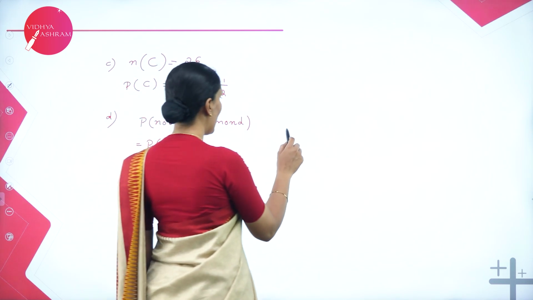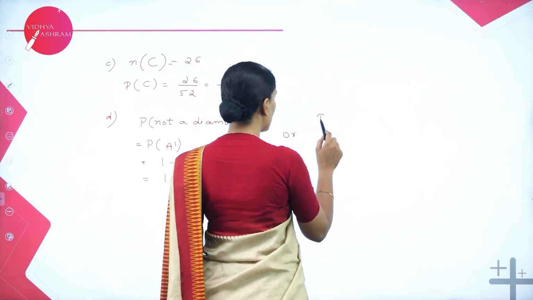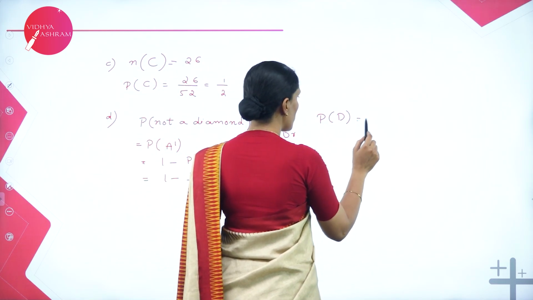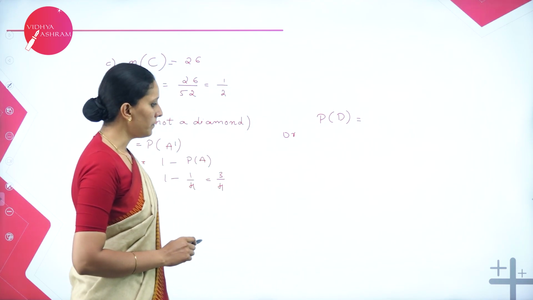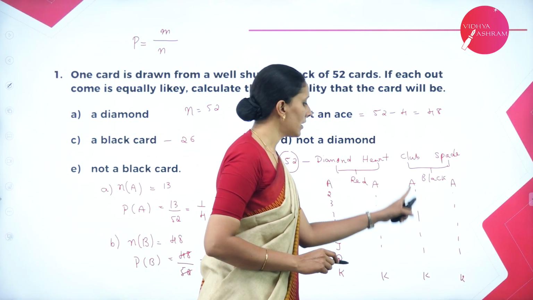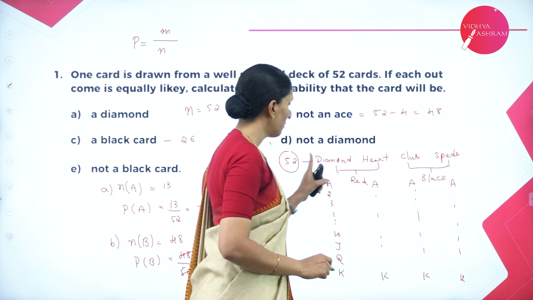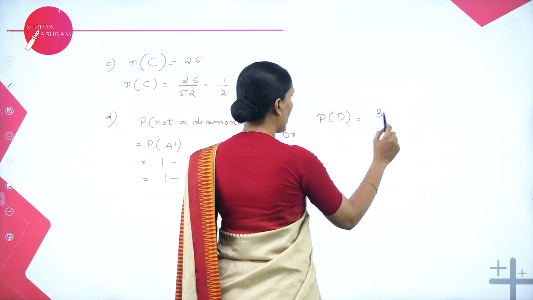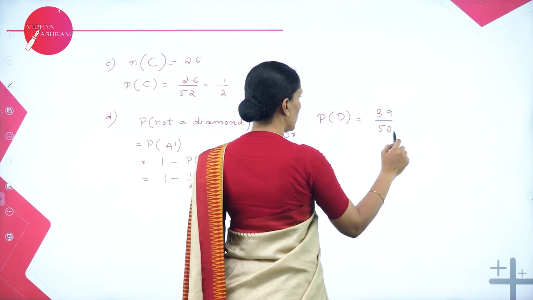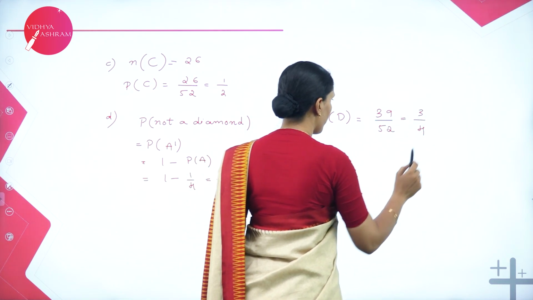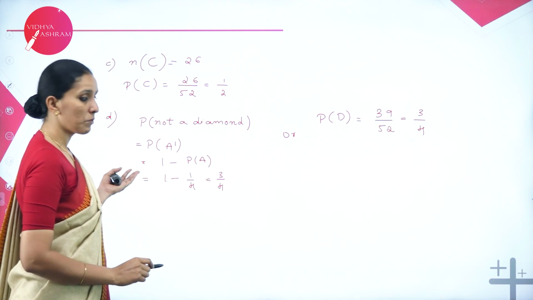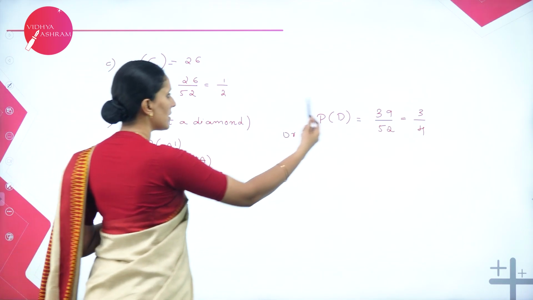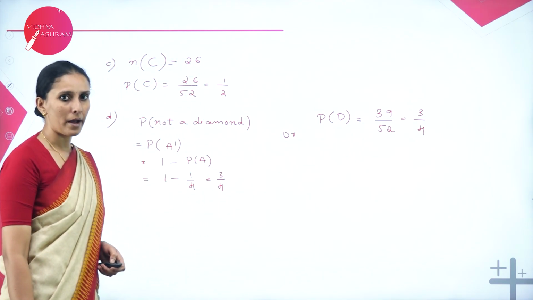Or we can also calculate it in some other way. If I choose D as an event which is not a diamond, then there are 13 hearts, 13 clubs, 13 spades which are not diamond. So therefore there will be 39 cards out of 52. So obviously the value is the same. So this is using the concept of complementary event. This is a direct calculation with m by n.